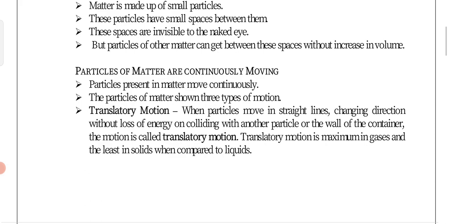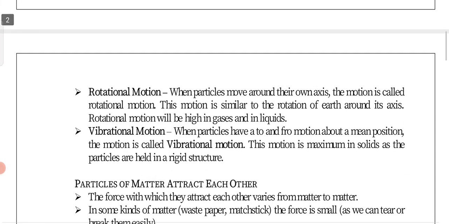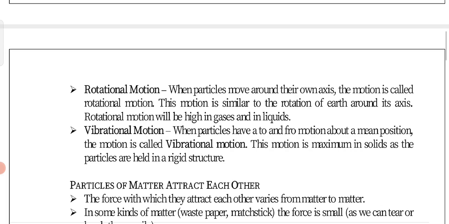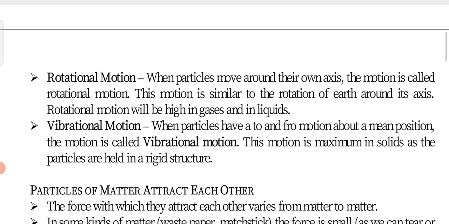Okay, now the next type of motion is rotational motion. Rotational means when particles move around their own axis. When particles rotate around their own axis, the motion is called rotational motion. This motion is similar to the rotation of the earth around its own axis.